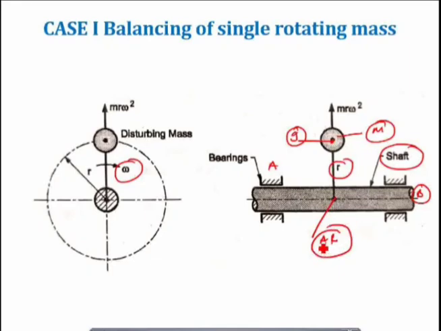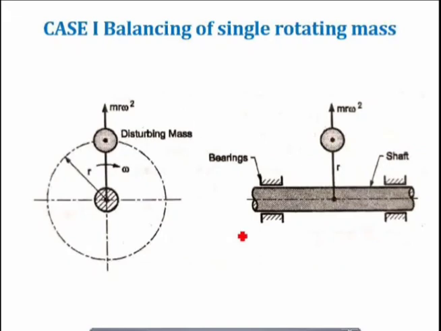Now, as I have earlier explained, due to the rotation of the shaft, when the shaft starts rotating at angular velocity omega radian per second, a dynamic force or centrifugal force equal to m r omega square, that is Fc is equal to m r omega square, is generated. This dynamic force or unbalanced force will act in a radially outward direction, as you can see the arrow over here.